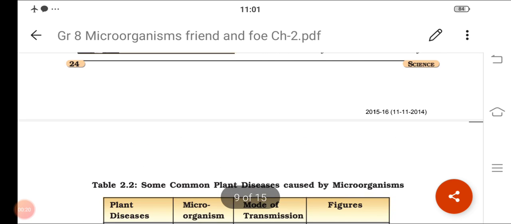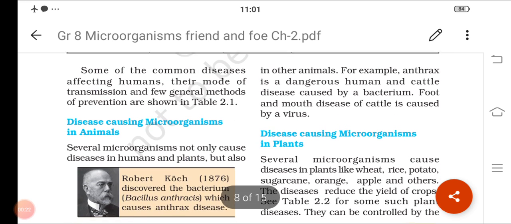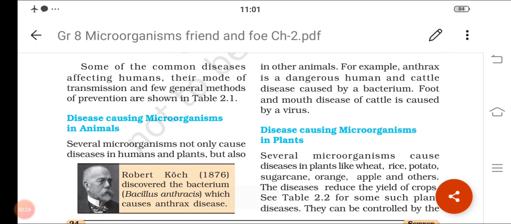Now we'll see some of the common examples in animals. We learned about human diseases and about plant diseases. Now we'll see some of the common examples in animals also. Now look at the slide.